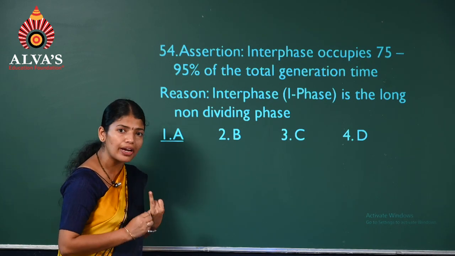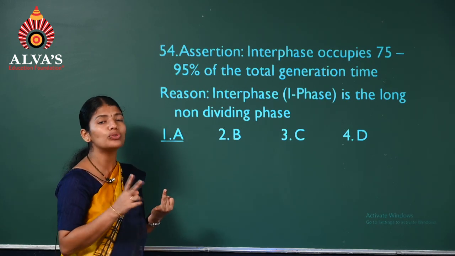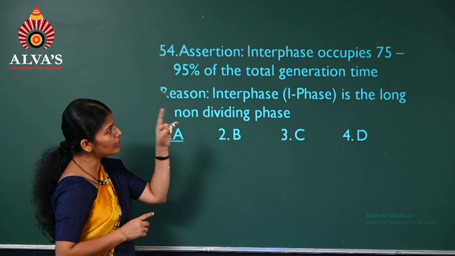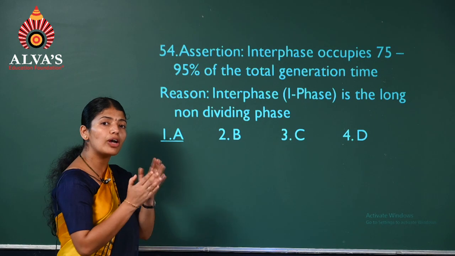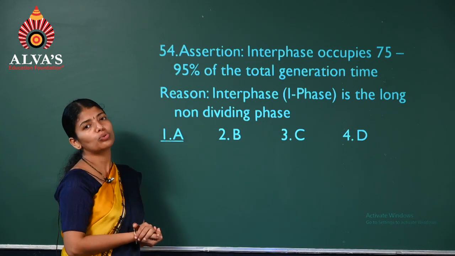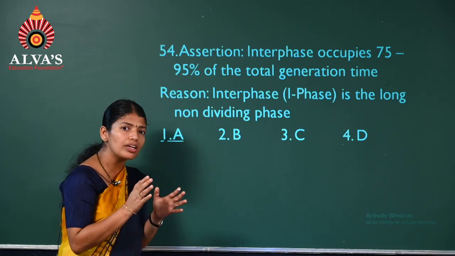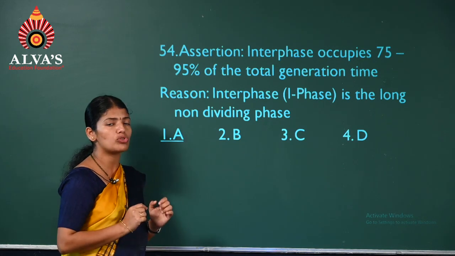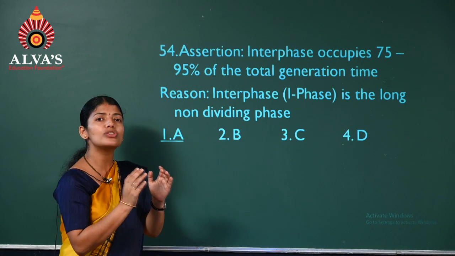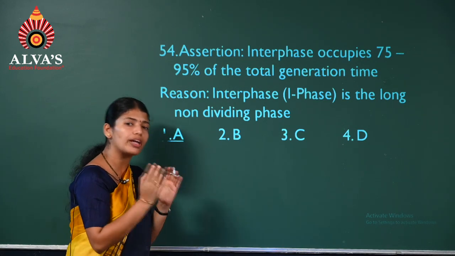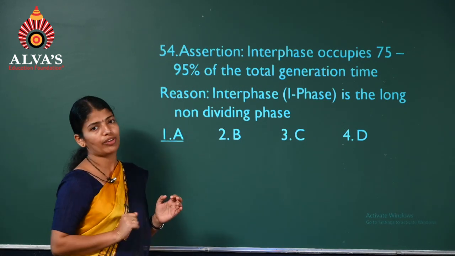Inter means the preparatory phase between the two divisions. So this interphase occupies the maximum of the time. It can be up to 95% of the total time. What is the total time taken termed as? Generation time. So 95% of the generation time is used for preparation or interphase.